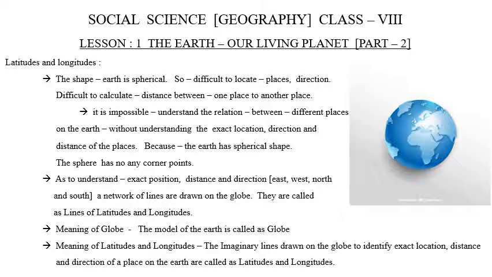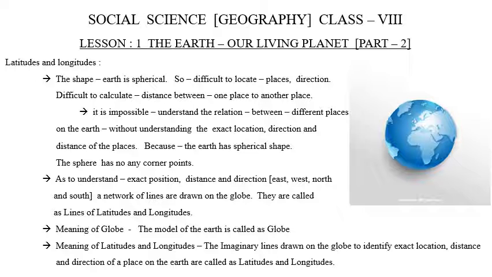First of all, we will see the shape of the earth. The shape of the earth is spherical. Because of the spherical shape of the earth, it is difficult to locate places and directions, and it is also difficult to calculate the distance from one place to another place on the earth, because the sphere does not have any corner.